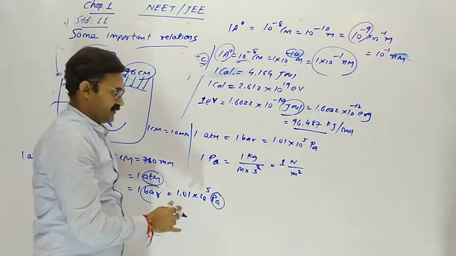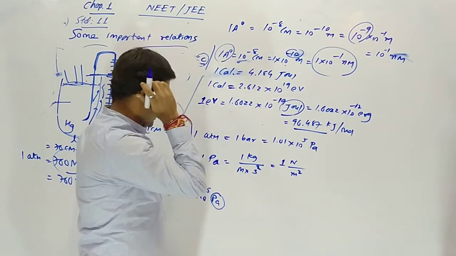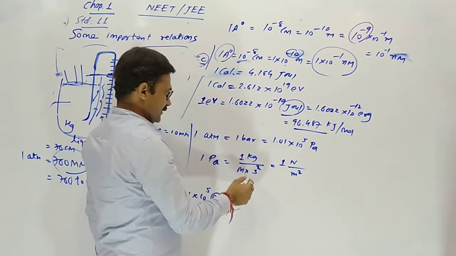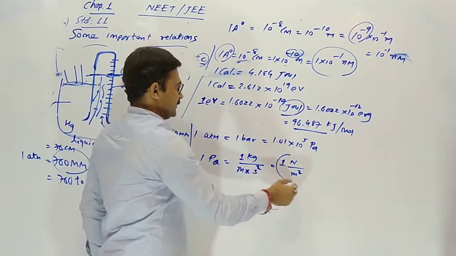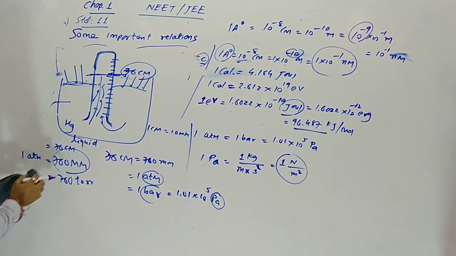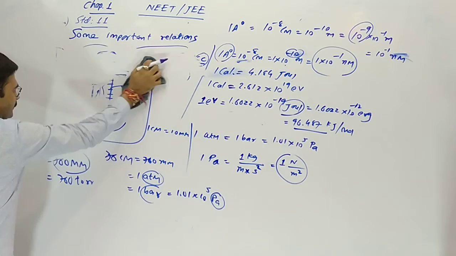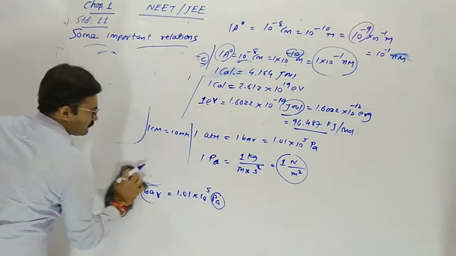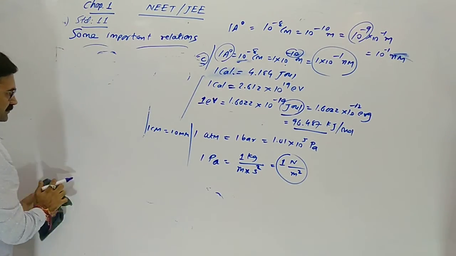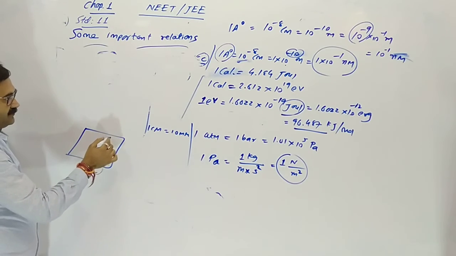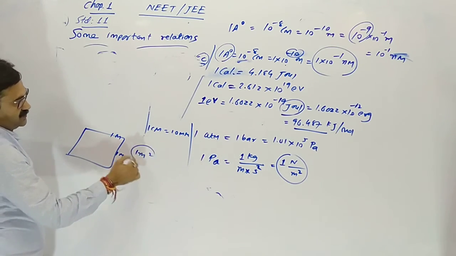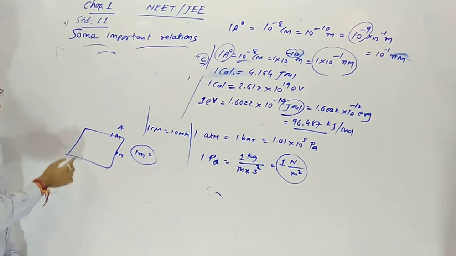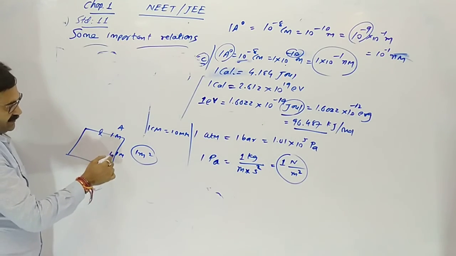Yes, this is pressure. Now 1 Pascal equal to 1 kilogram per meter per second square, otherwise 1 Newton per meter square. Yes, this is also a unit of pressure. Pascal is also a unit of pressure, in unit area. Suppose 1 meter length and breadth, so the surface area is 1 meter square.